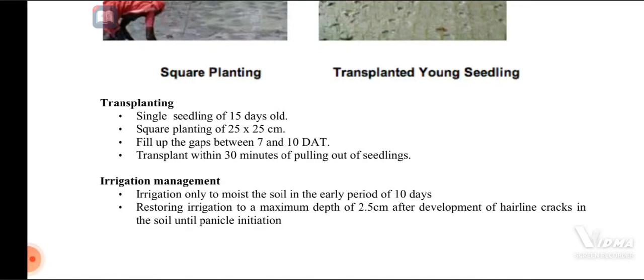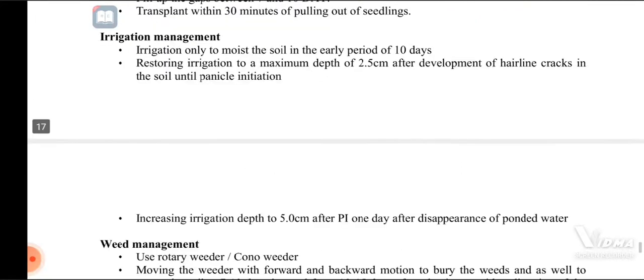Then the next part is irrigation management. Irrigate only to moisten the soil in the early period of 10 days. Then restore irrigation to a maximum depth of 2.5 centimeter after the development of hairline cracks in the soil, until the panicle initiation. Irrigation is the most important part of rice cultivation.